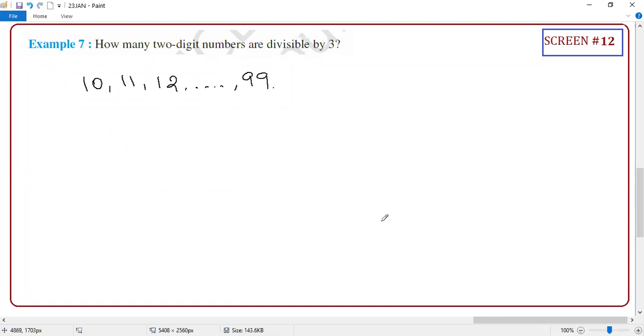But in that, what are the numbers divisible by 3? If I ask, you say that this 12 will be divisible. Then after that, 15 will be divisible. After that, 18. Sir, total 33. Can you count manually and tell? Yes, you can count manually, but maybe the accuracy will not be there. But the first number is what? 12. There is no doubt on that. And whether 99 is divisible by 3? Yes. So 12 is the first number and 99 is the last number.